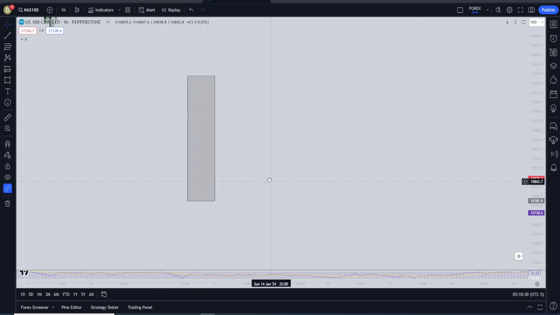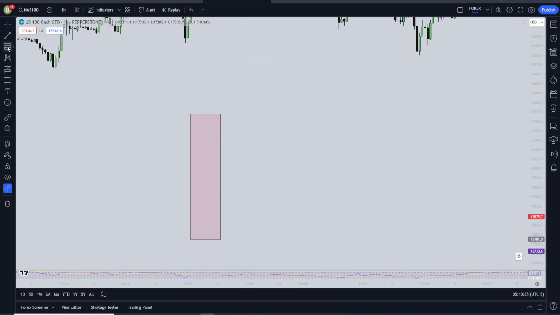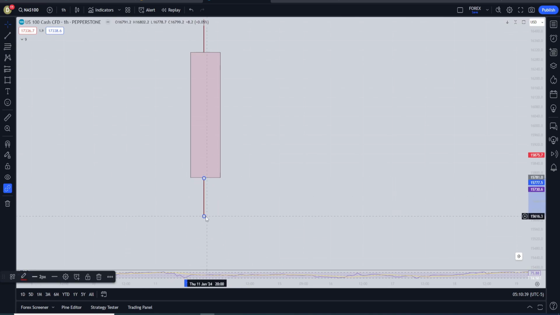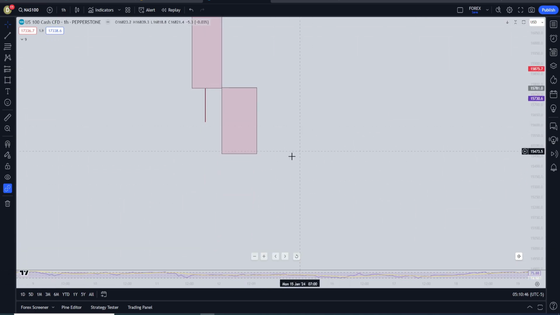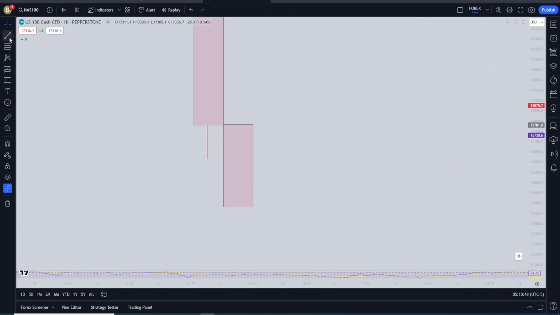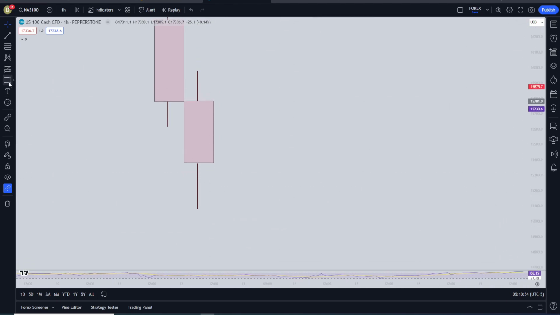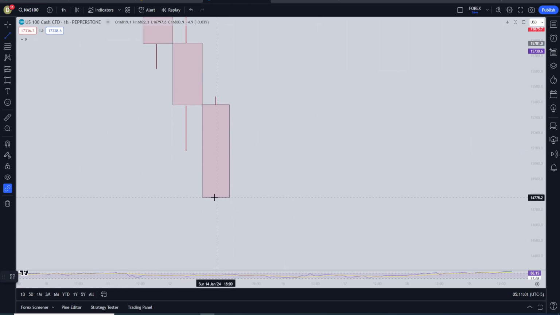So the fair value gap, let's say we have a candle here, so let's make it red. It's a bearish candle. We have the wick here, like that. So this is just one candle, and then let's make another candle. Just do it like that. Okay, this is a bit too long. There we go. And then we have another candle. There we go. And boom.